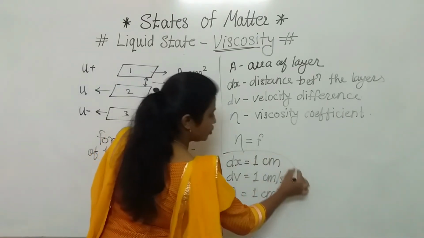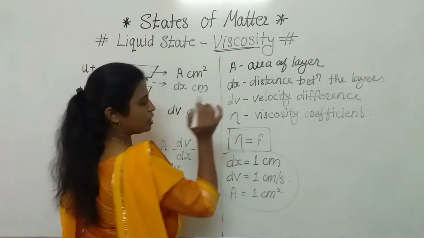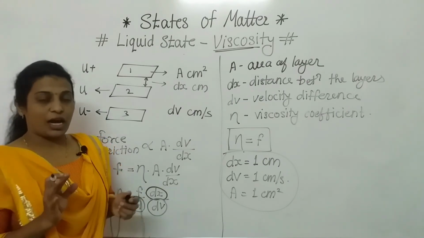When such conditions are maintained, then we can say that the viscosity coefficient is the force of friction. Are you getting my point?